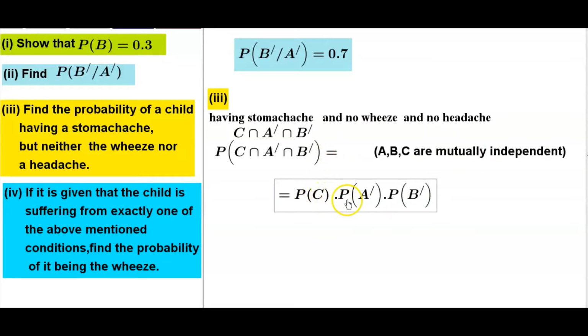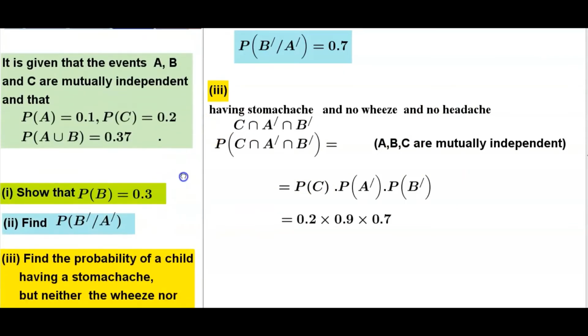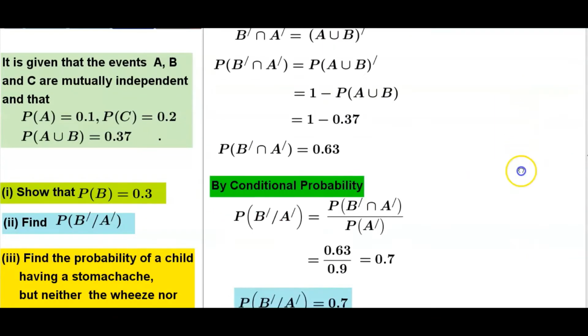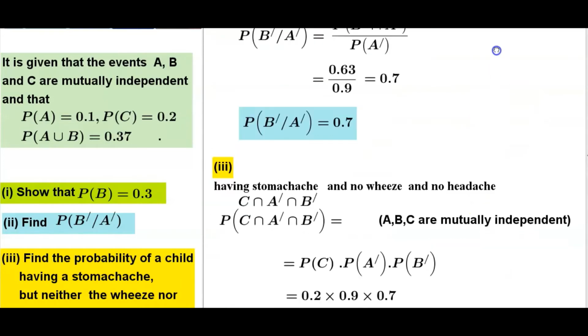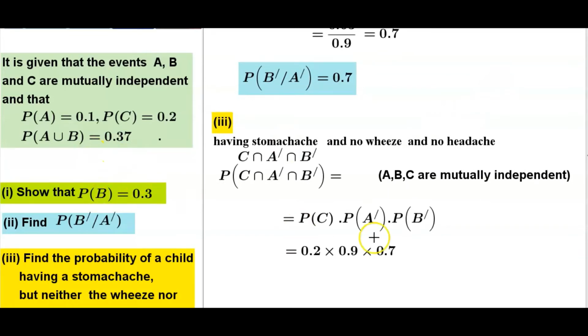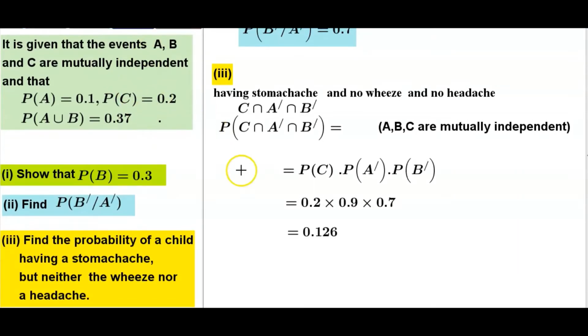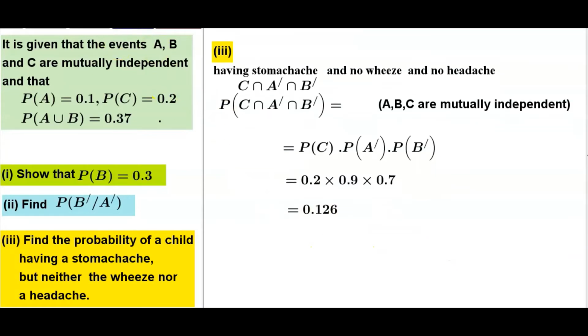Probability of C into probability of complement of A into probability of complement of B. When substitute probability of C 0.2 and probability of complement of A 0.9 already calculated, and probability of complement of B, the previous part probability of B 0.3, therefore probability of complement of B 0.7, 1 minus 0.3. When simplify this one, 0.126.